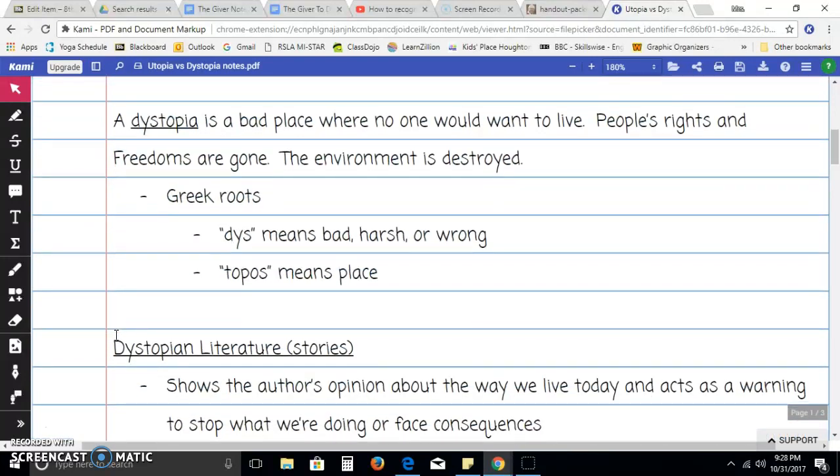A dystopia is a bad place where no one would want to live. People's rights and freedoms are gone. The environment is destroyed. This word also has Greek roots. Dys means bad, harsh, or wrong. Topos, again, means place.